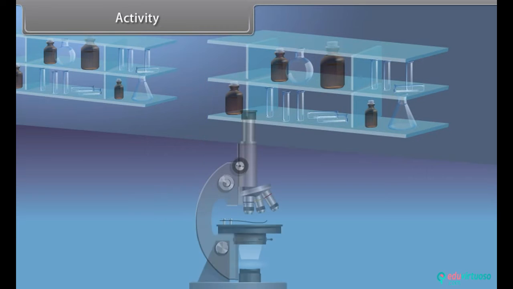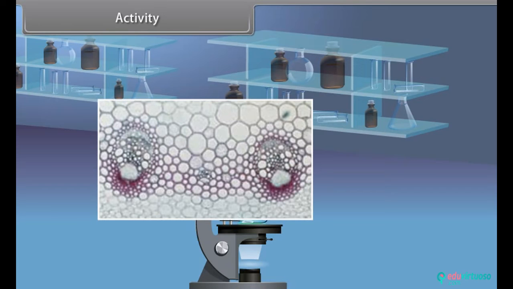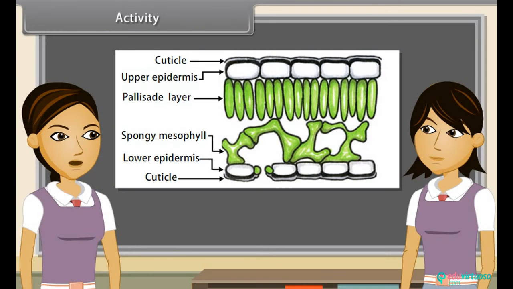When you observe it under a microscope, you will find different layers of cells. The outermost layer of cells is known as epidermis. It is usually made of a single layer of cells. Outer and side walls of epidermis are thicker than inner walls. The entire surface of all plants has epidermis. It protects all the parts of the plant from water loss, mechanical injury, and invasion by parasitic fungi.